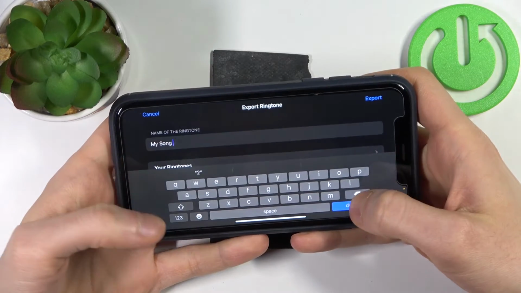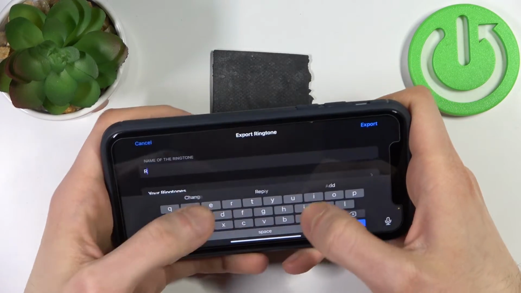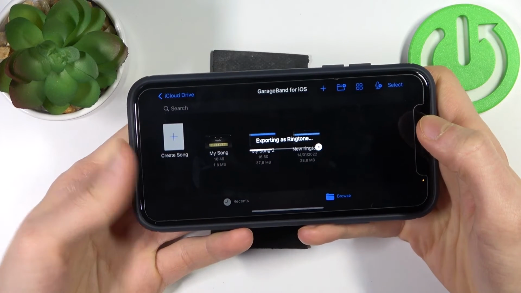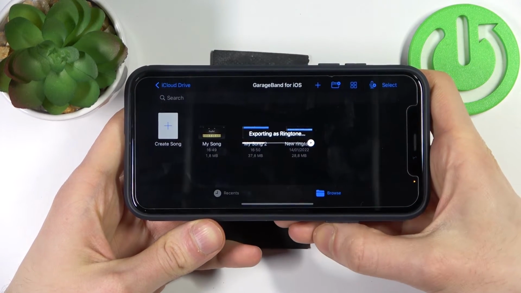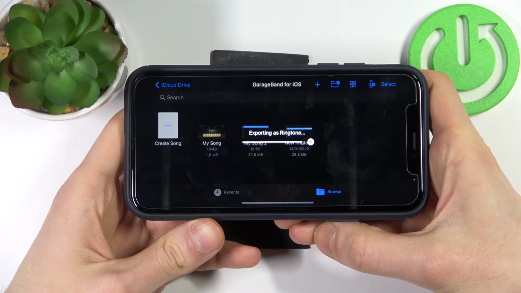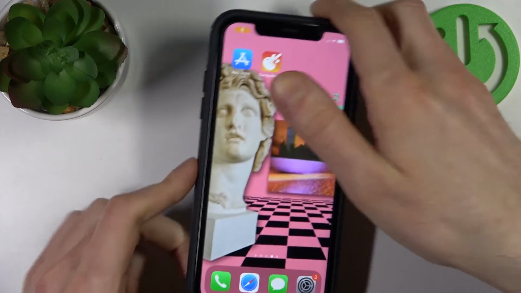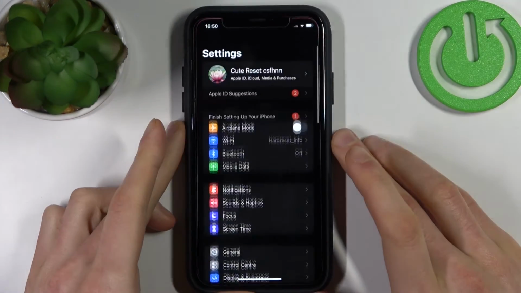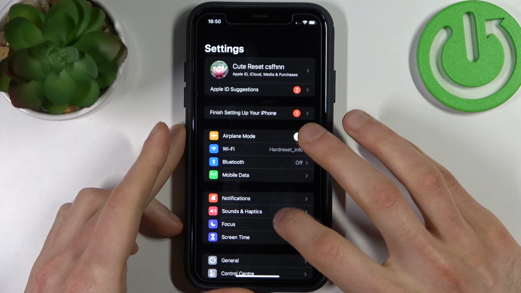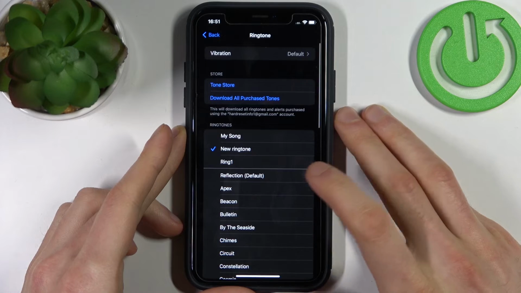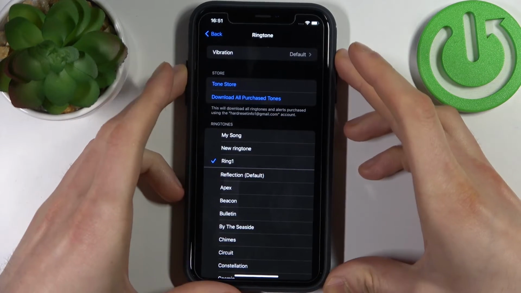Here you can change its name, for example, let it be Ring 1, and then tap Export. And after you exported this song as a ringtone, you just go to the settings, then go to the sound and haptics, ringtone, and select your new ringtone.